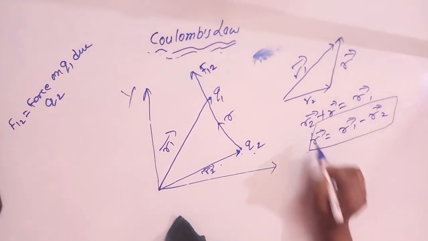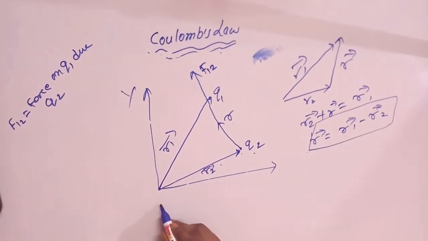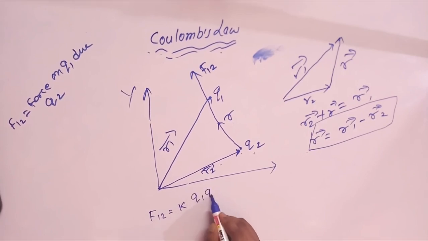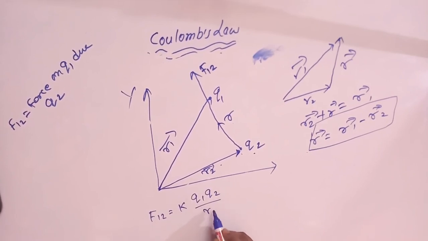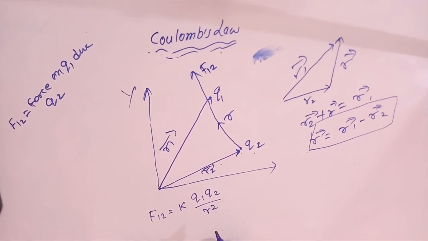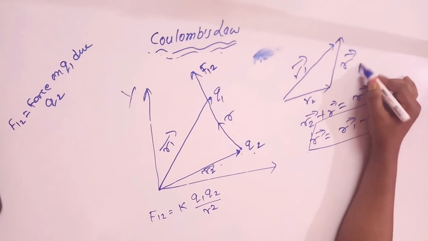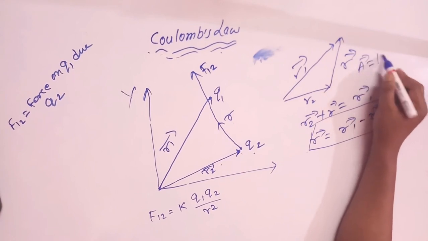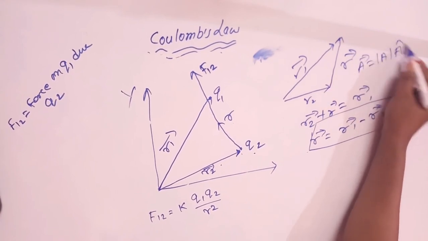Remember this equation? Now the magnitude of the force will be a constant times the product of their charges over the square of the distance between them. This is only the magnitude. And now, as we know, a full vector is equal to magnitude times unit vector.